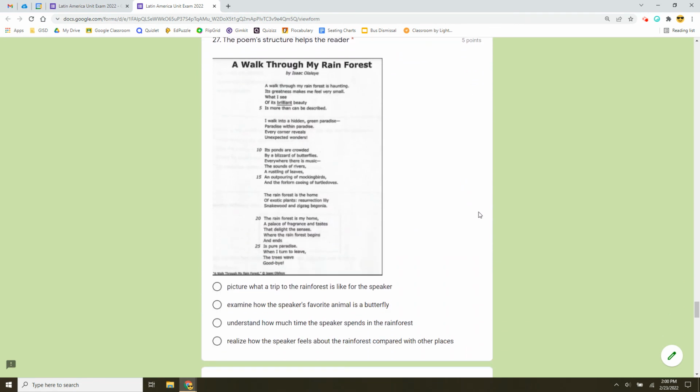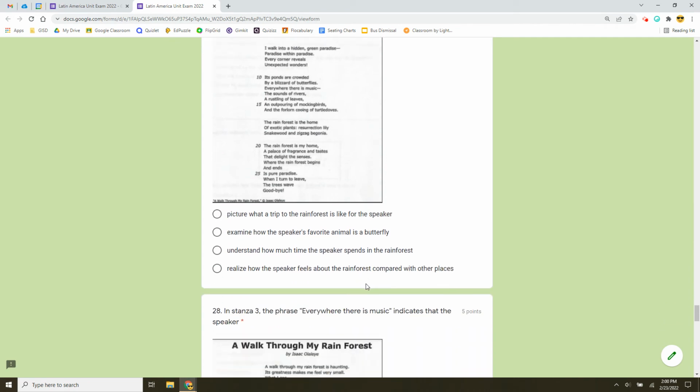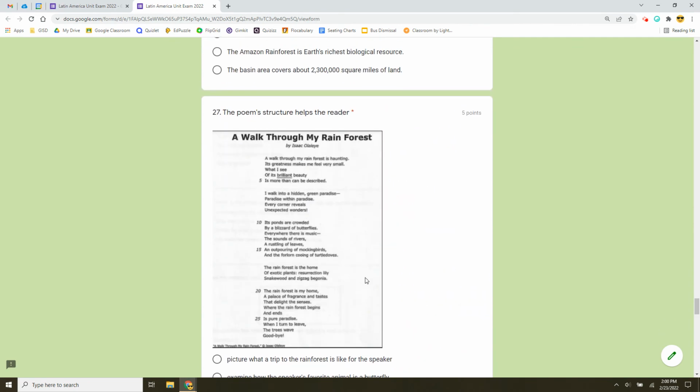Number 27. This poem is a lot like a star question that you might see. It gives you a poem and then it asks you some questions about what did we just read. Mrs. Smith will read the poem first, and the poem goes with every single question, but I'll just read it one time and then I'll ask you the 4 questions that go with it. A Walk Through My Rainforest by Isaac Olei.